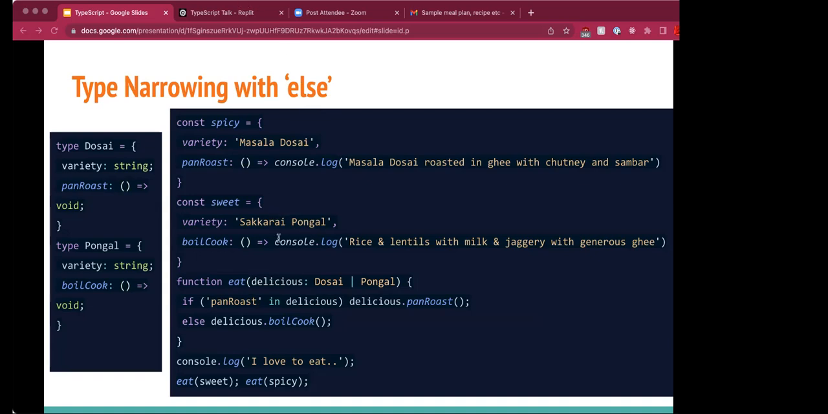Now you notice that we are not doing a type guard explicitly for the Pongal type. Instead, we are using an else statement. TypeScript automatically understands that this implementation is for the type Pongal because it is under else. So when I call eat of sweet, I get to print the log of Sakkarai Pongal, whatever is written here, rice and lentils with milk. Whereas when I call eat of spicy, I get this message of masala dosa.